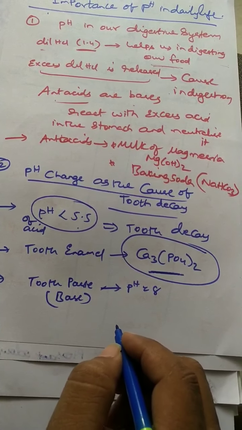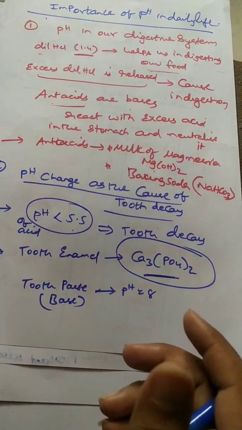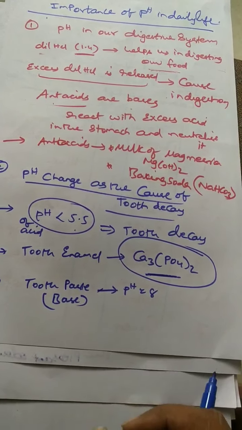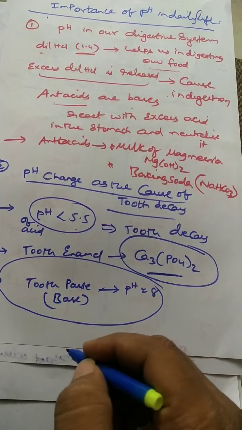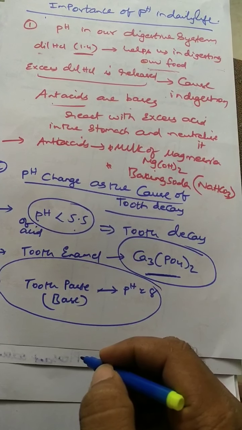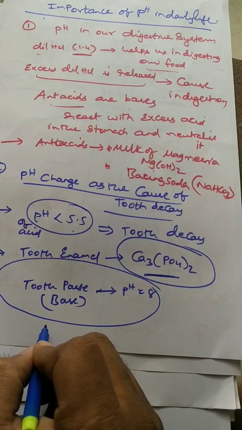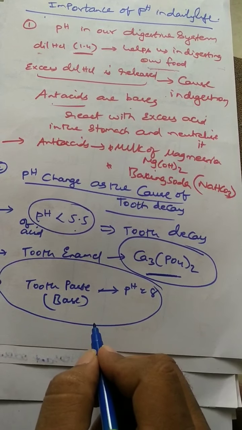So why do we brush every morning? In order to avoid that foul smell. Foul smell means excess acid is released in our mouth that creates bad odor. So in the morning, by using a certain medicated paste, we do the brushing. Immediately, by using the base, you are neutralizing the acids present in the mouth. Acids react with bases to form salt and water.